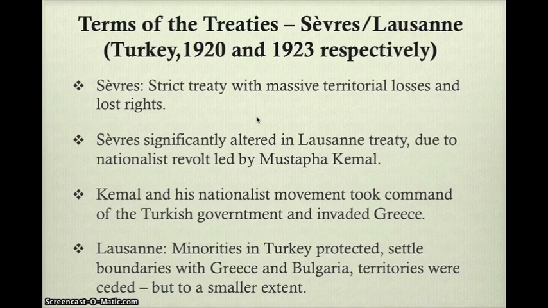Kemal and this nationalist movement took command of the Turkish government and set out to invade Greece. This invasion was settled through the Treaty of Lausanne. And through this treaty, minorities in Turkey were protected, and the boundaries with Greece and with Bulgaria were settled. And of course, Turkey still had to let go of some territory, but to a way smaller extent than Sèvres had suggested.